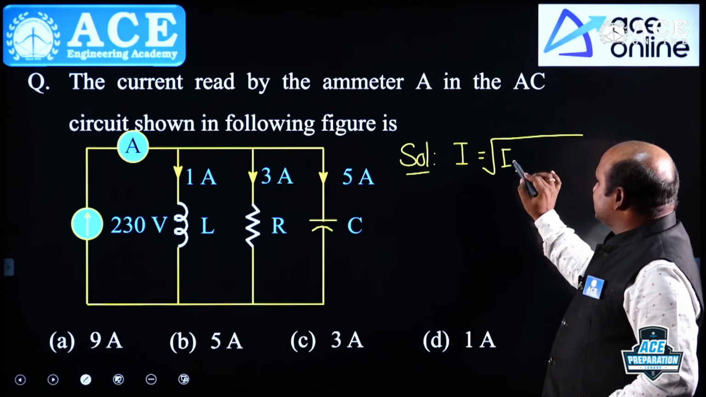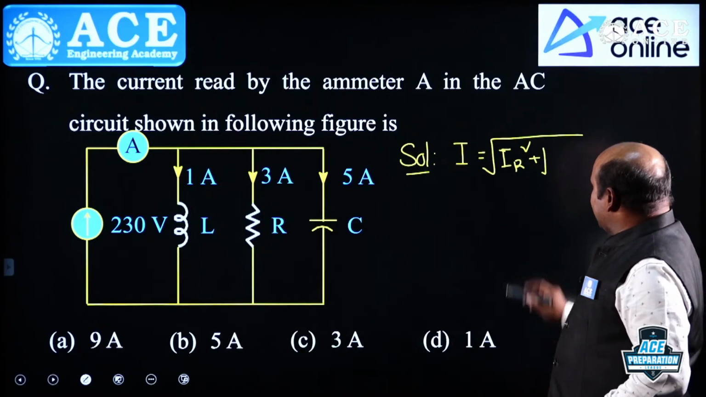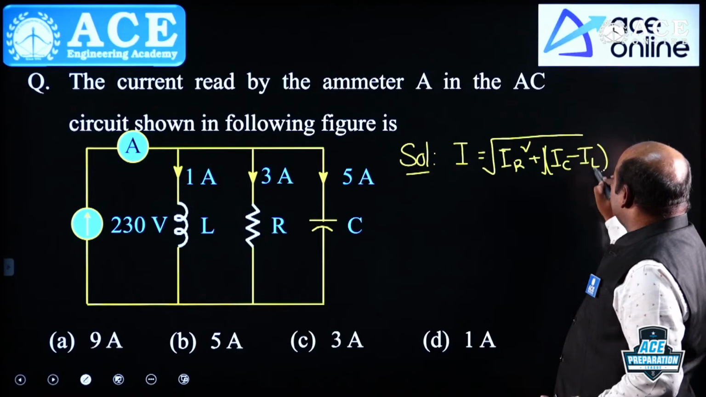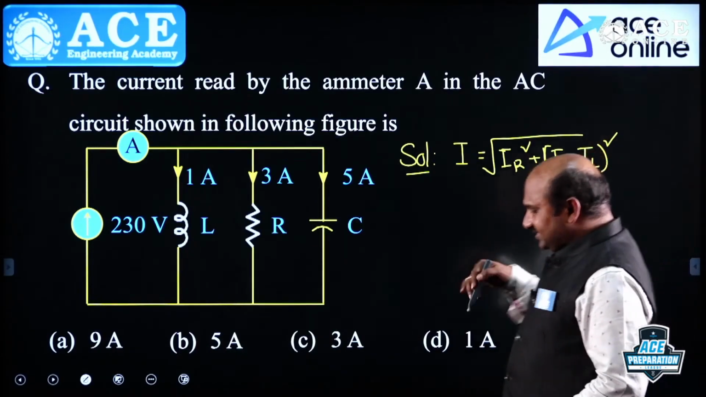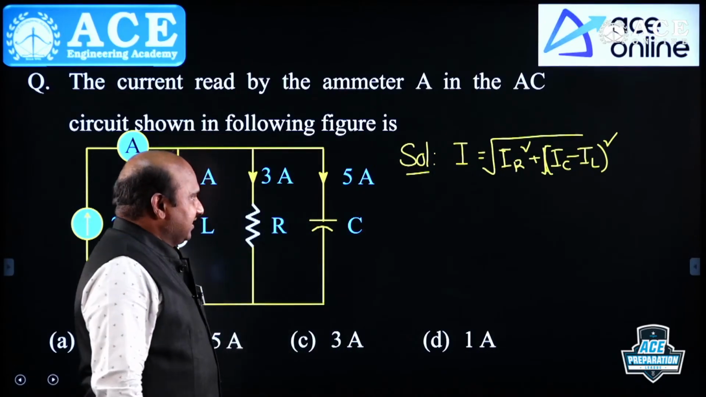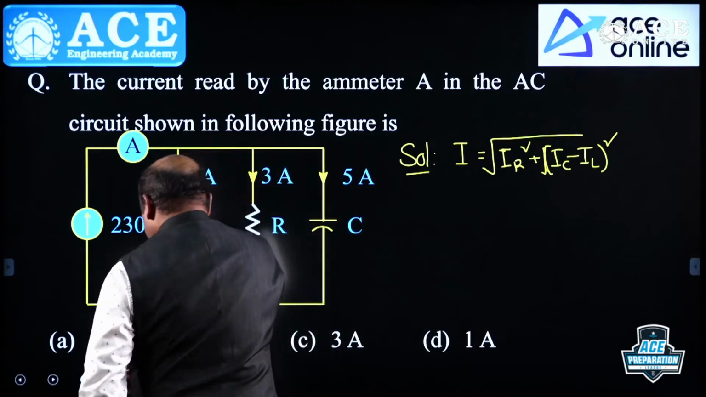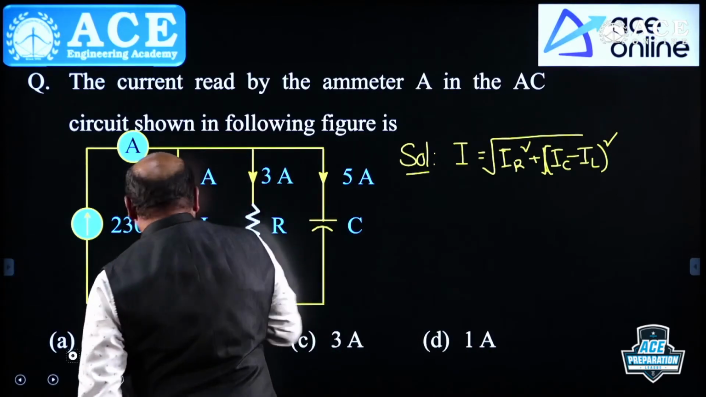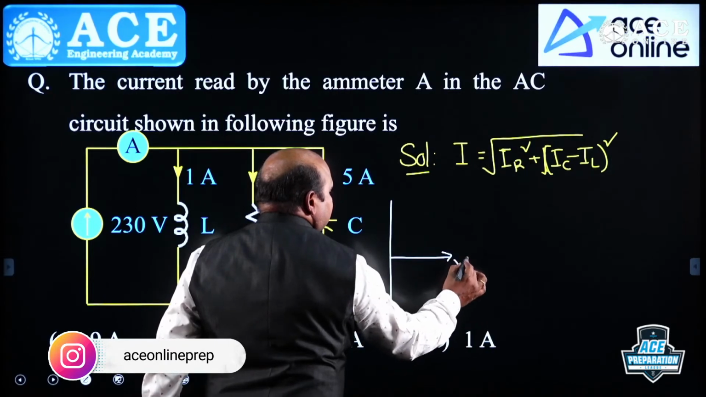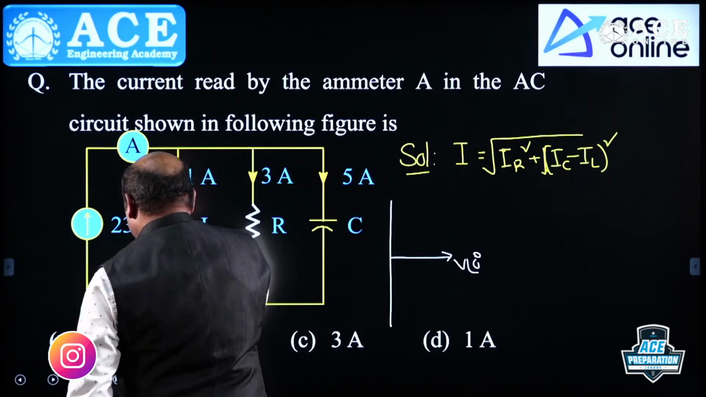For an RLC parallel circuit, the resultant current I is equal to the square root of IR square plus (IC minus IL) whole square, because IC always leads. The voltage is the same, na. That's why we can also get this by a vector diagram. We take the voltage as the same.